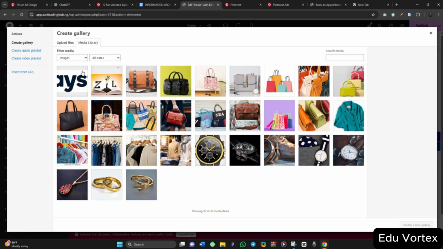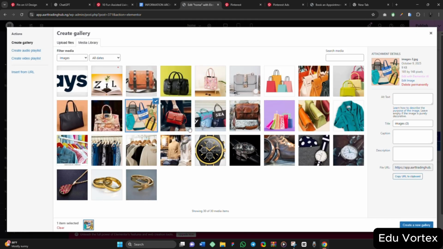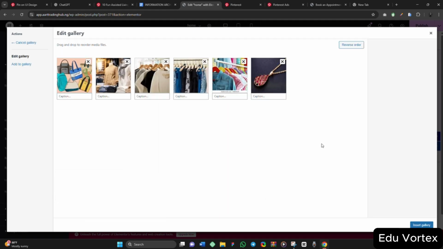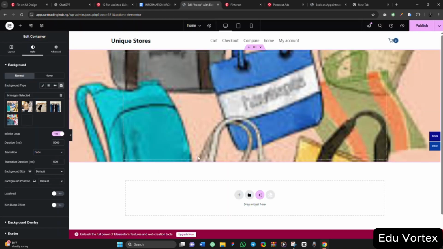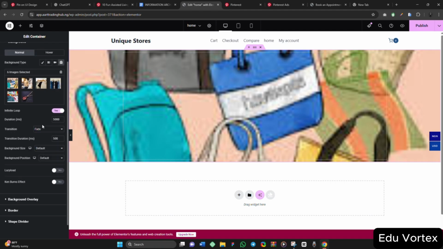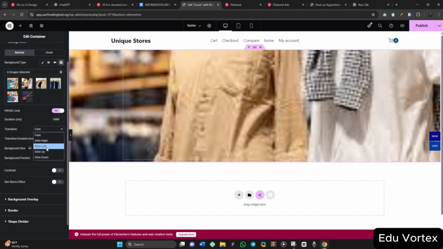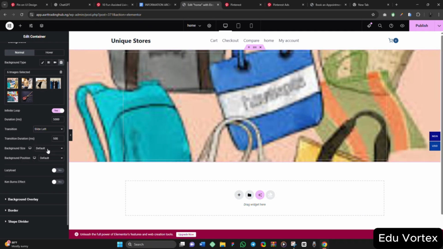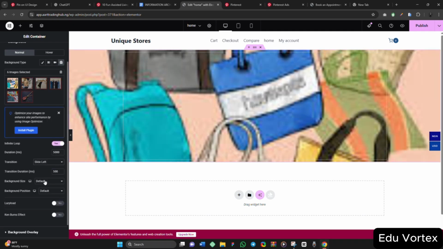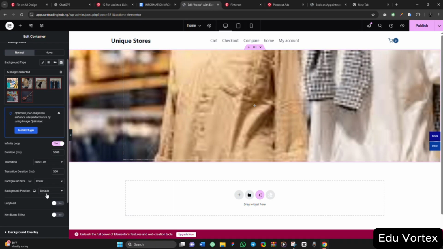So I will select this, and this also. Create a new gallery, then insert gallery. So I have it like this. For the transition, I say okay, slide left. The background size should be cover, then the position should be center.